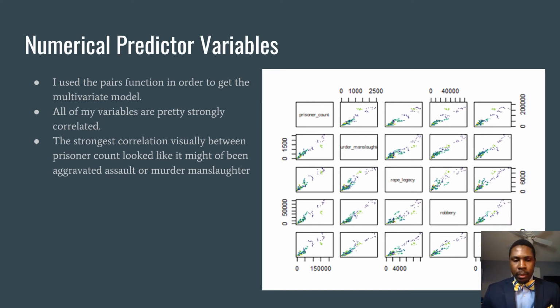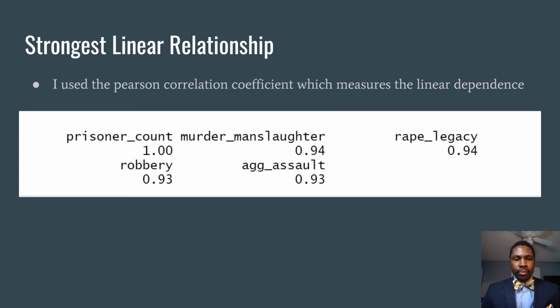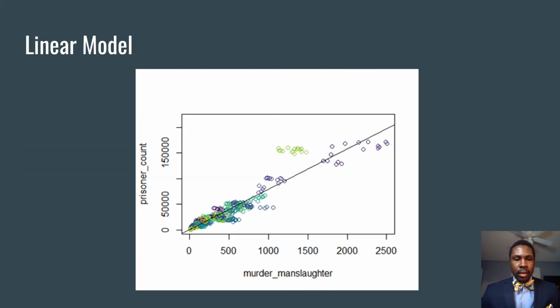To verify that, I went forward and decided to check using a correlation. I used Pearson's correlation coefficient, which measures linear dependence. And not to my surprise, all of them are pretty high. However, murder, manslaughter, and rape were the two highest that I had to choose between. My personal preference was to go with murder, manslaughter, because I feel like that's more of a heinous crime, and you probably will get better numbers using this one versus any other crime that I came across.